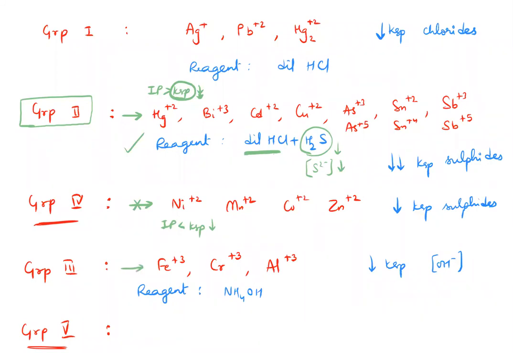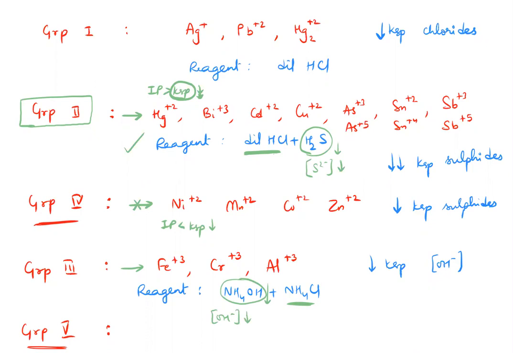So how do you control the quantity of hydroxide? By controlling the dissociation of ammonium hydroxide. How do you control the dissociation? By adding a common ion. So take this. Due to the common ion effect, dissociation of ammonium hydroxide is suppressed, so the concentration of OH minus is less.